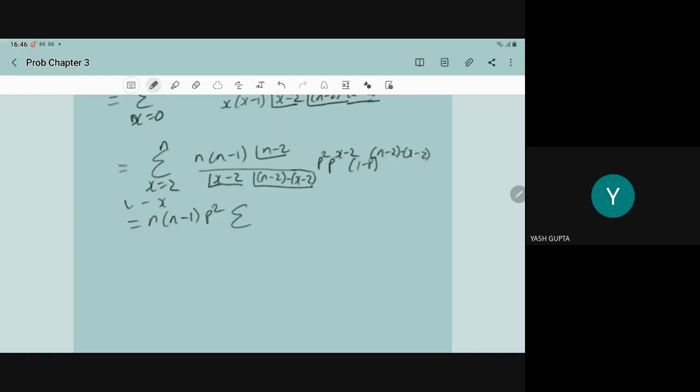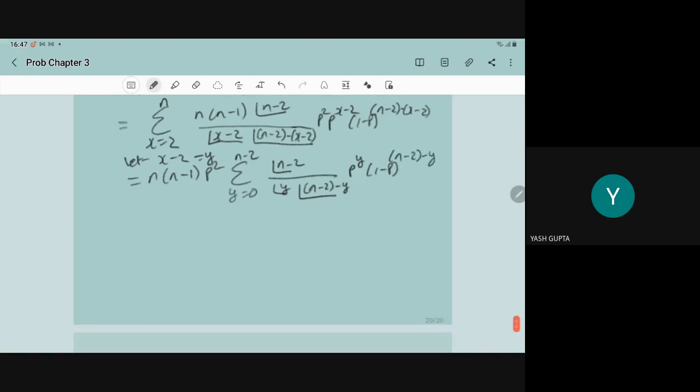Let x minus 2 be equal to y. So this will give you y equal to 0 to n minus 2, factorial of n minus 2 upon factorial of y factorial of n minus 2 minus y, p to power y, 1 minus p to power n minus 2 minus y.